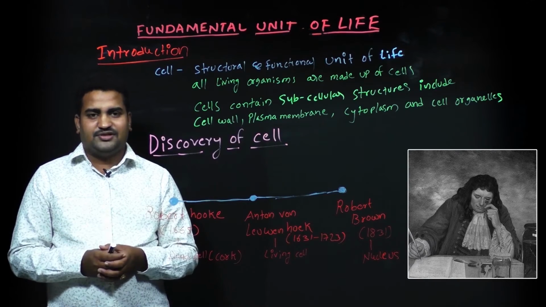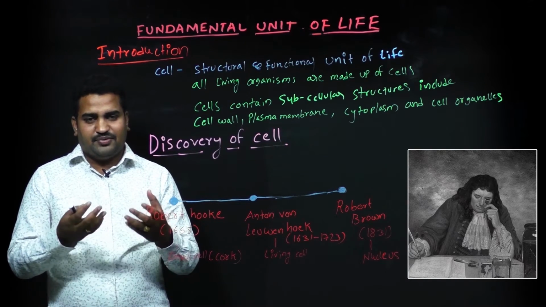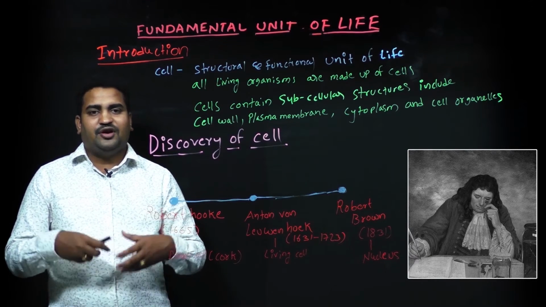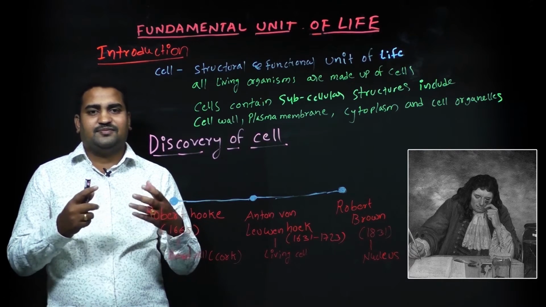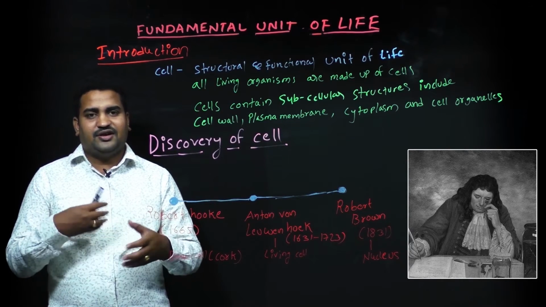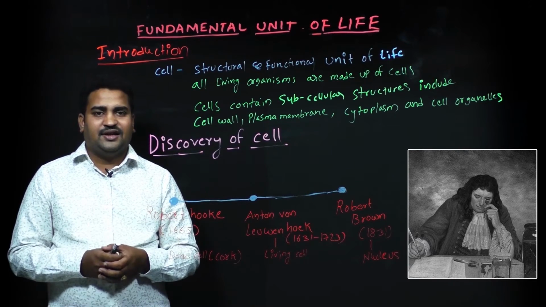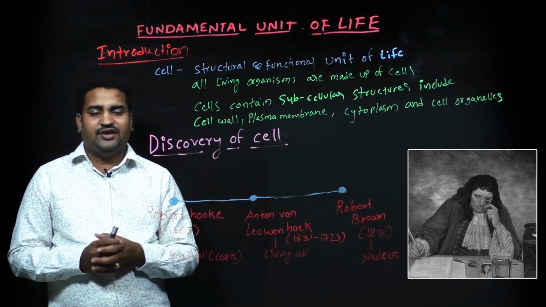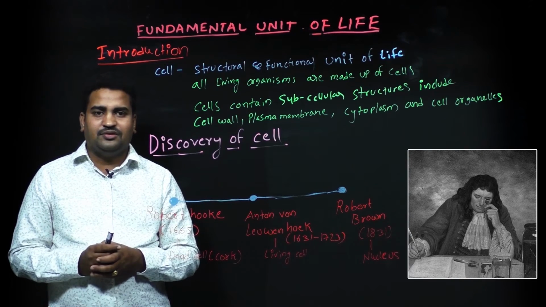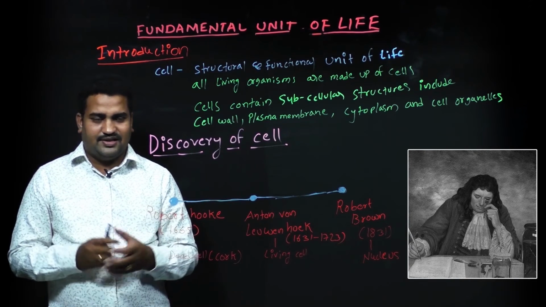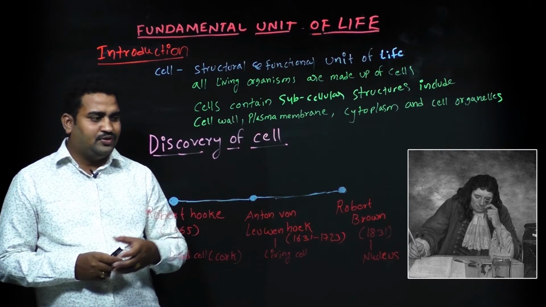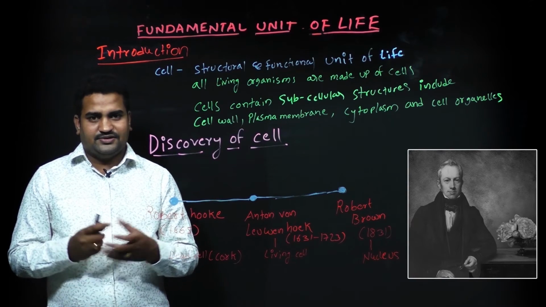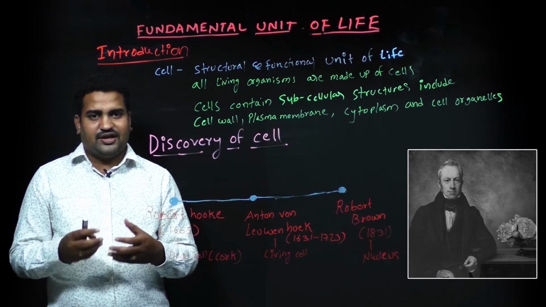He observed different samples such as pus cells, RBC, WBC, sperm, and drain water, and he found that there were some organisms which we cannot see with our naked eye, and he named them animalcules. So this was the discovery of the first living cell. Antony van Leeuwenhoek first discovered the living cell with his microscope, and Robert Brown first discovered the nucleus in the cell. So this was the discovery of the cell.